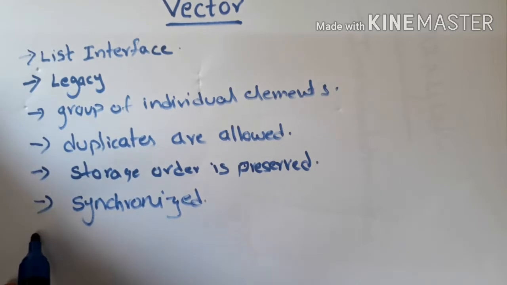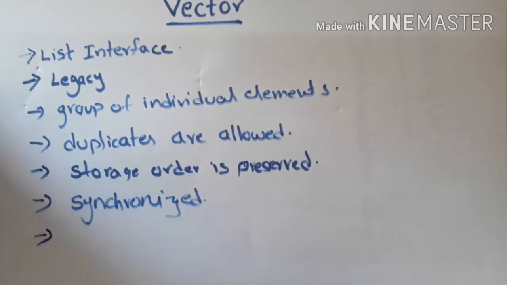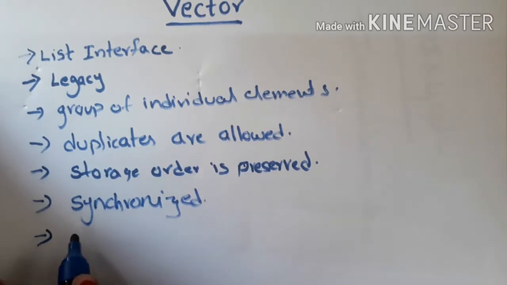And one more difference is all the methods of vector class are somewhat different. The names of the methods are different, but the purpose is same. Compared to array list, purpose is same, but names will be slightly changed. Like we'll have some somewhat lengthy names in case of vector.